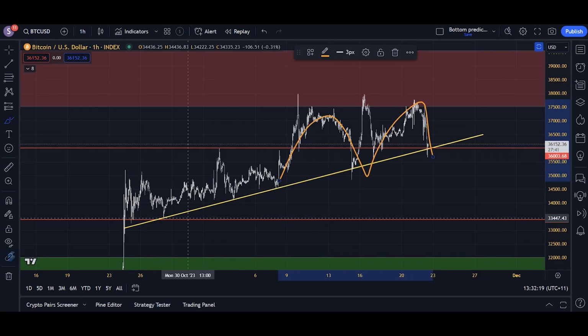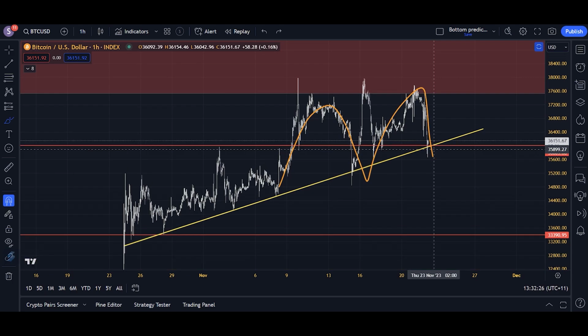And of course, a double top formation on an ascending support line is something that's destined to break to the downside eventually as well, or at least very likely to do so. So the Bitcoin structure, I mean, is undeniably bearish.